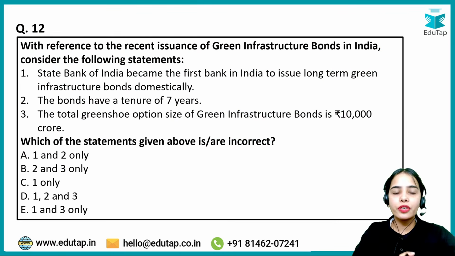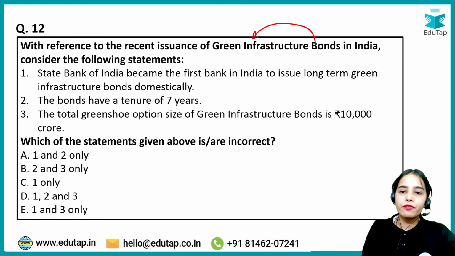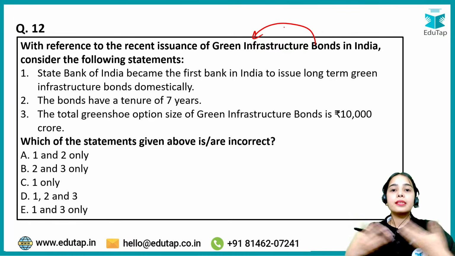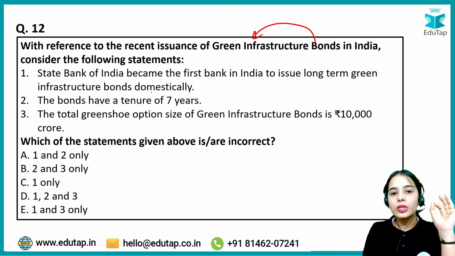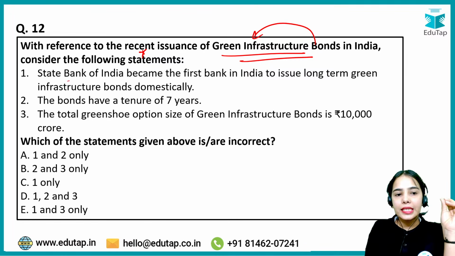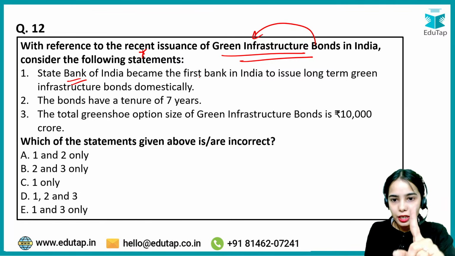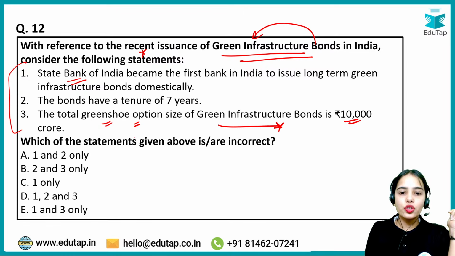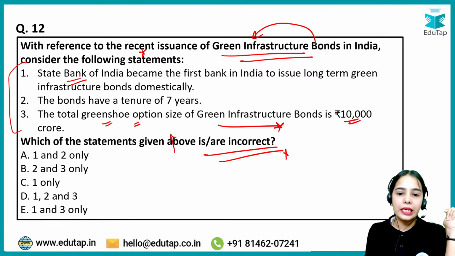Now, coming to the next question, with reference to the recent issuance of the green infrastructure bonds, these are the bonds that invest in the renewable infrastructure, the green infrastructure, the sustainable infrastructure. With reference to the recent issuance of the green infrastructure bonds in India, consider the following statements. State Bank of India became the first bank in India to issue the long-term green infrastructure bonds domestically. The bonds have a tenure of 7 years. The total green shoe option size of green infrastructure bonds is 10,000 crore. Try to answer which of the above statements is or are incorrect.